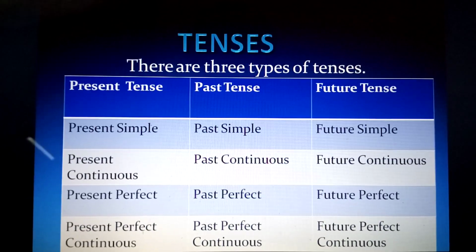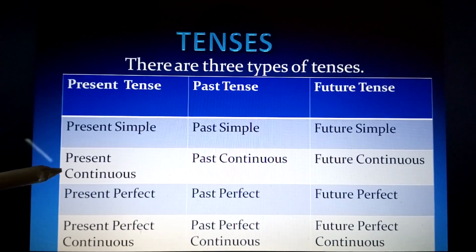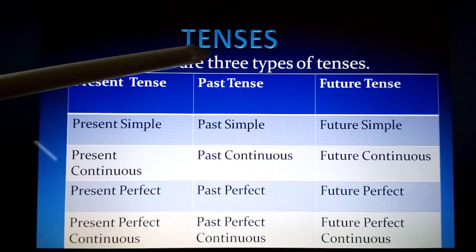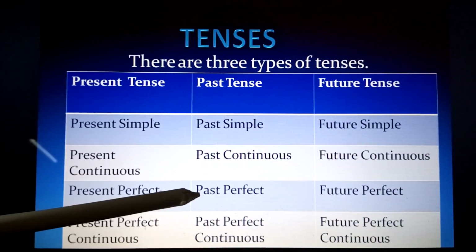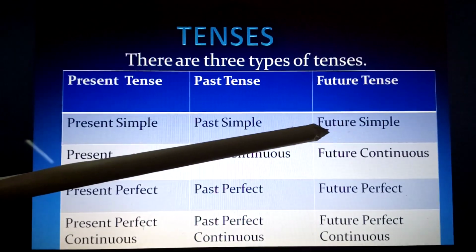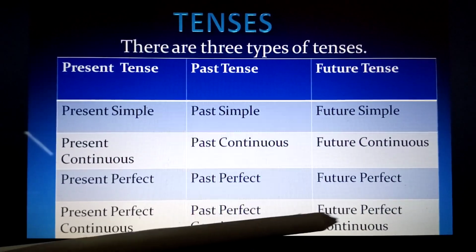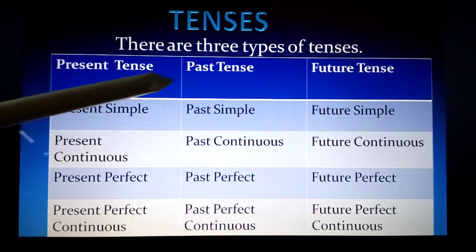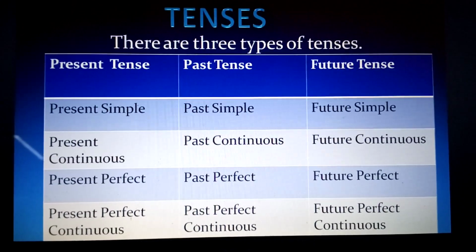And all these tenses have four types: present simple tense, present continuous tense, present perfect tense and present perfect continuous tense. Past simple tense, past continuous tense, past perfect tense, past perfect continuous tense. Future simple tense, future continuous tense, future perfect tense, future perfect continuous tense. This simple tense, meaning present simple, past simple and future simple, is also called present indefinite tense, past indefinite tense or future indefinite tense.